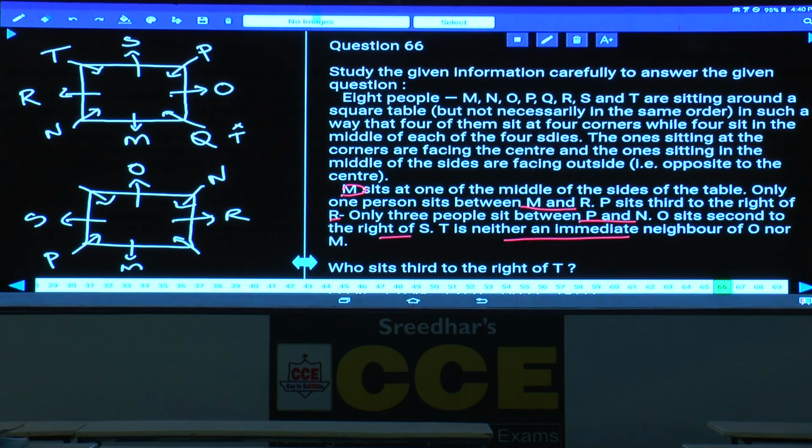Next, in this case, T sits neither adjacent to O nor M. T cannot be here because T would be adjacent to O, and T cannot be here either because T would be adjacent to M. Hence there is no place left for T at all, and this case is completely ruled out. Finally, we are left with only one case. Done with this? Let's write down this arrangement. Questions 66 to 70.